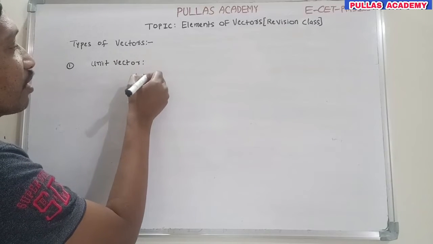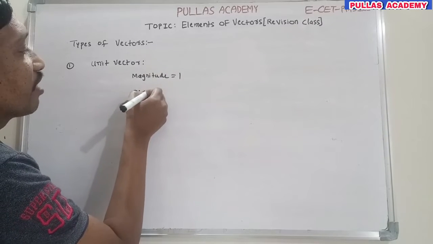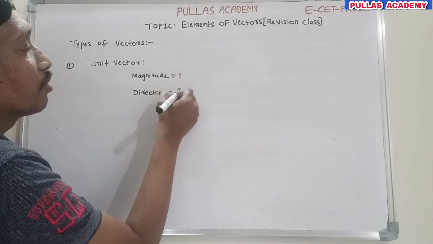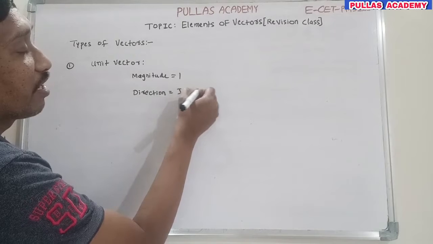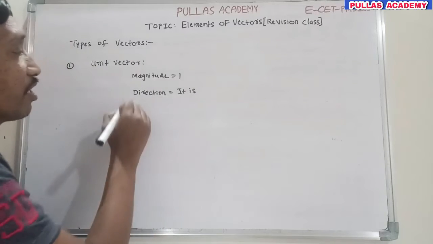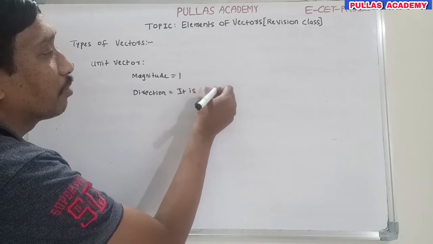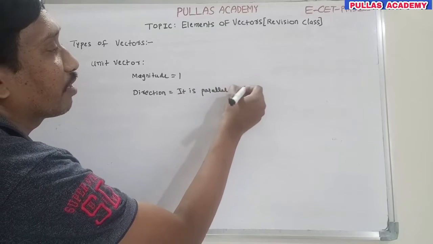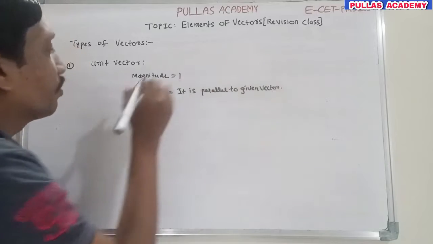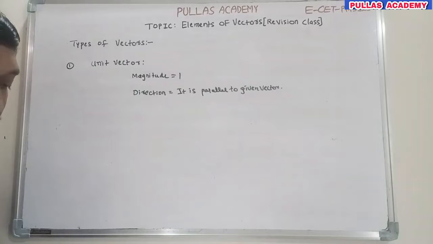Simply understood, a unit vector's magnitude is 1. And its direction? A unit vector indicates direction. It is parallel to the given vector. The unit vector's direction always indicates the direction of the given vector because it is parallel to the given vector. So this is about the unit vector. In this way you need to understand what a unit vector is.